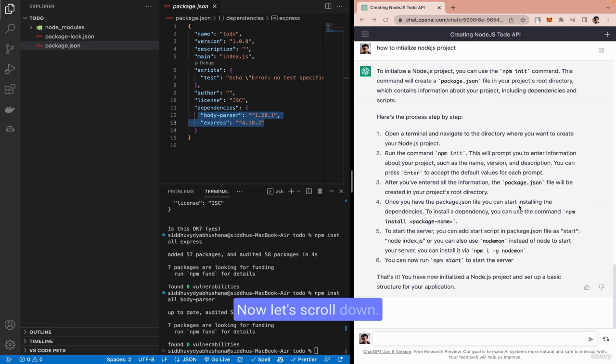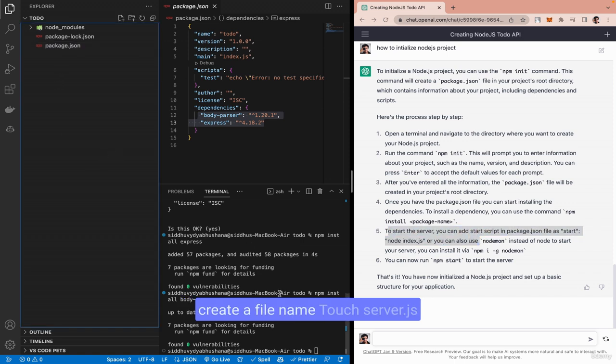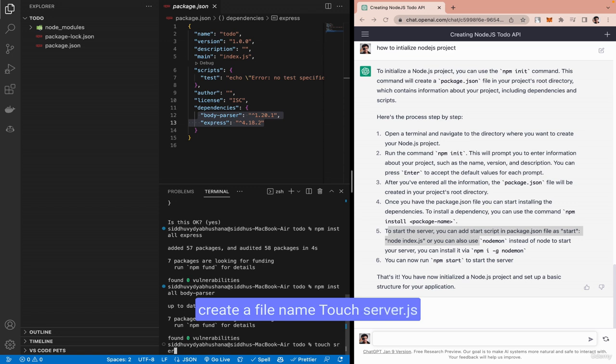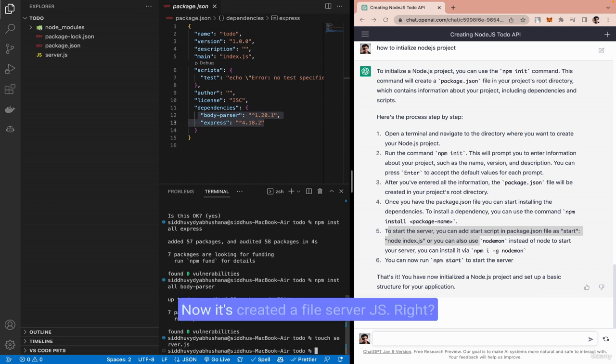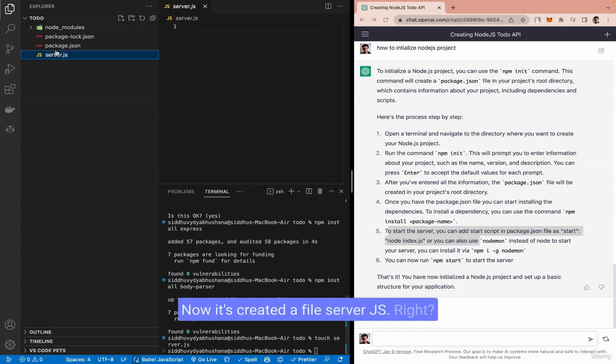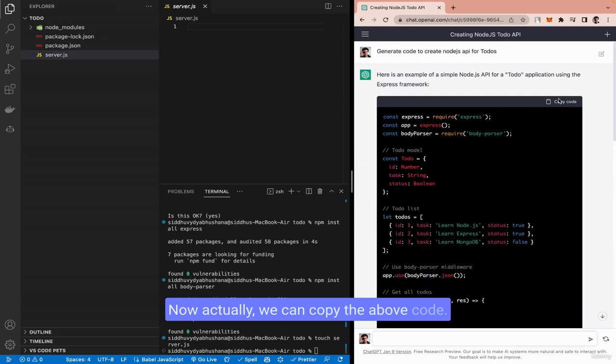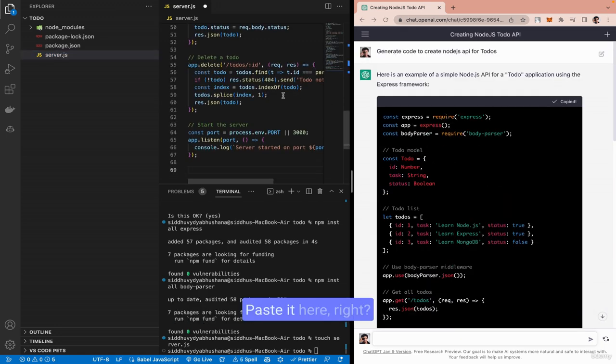Now let's scroll down. After that, it's saying we should create a file, touch server.js. Now it's created a file, server.js, right? Now we can copy the above code and paste it here. Basically, it's running on 3000.